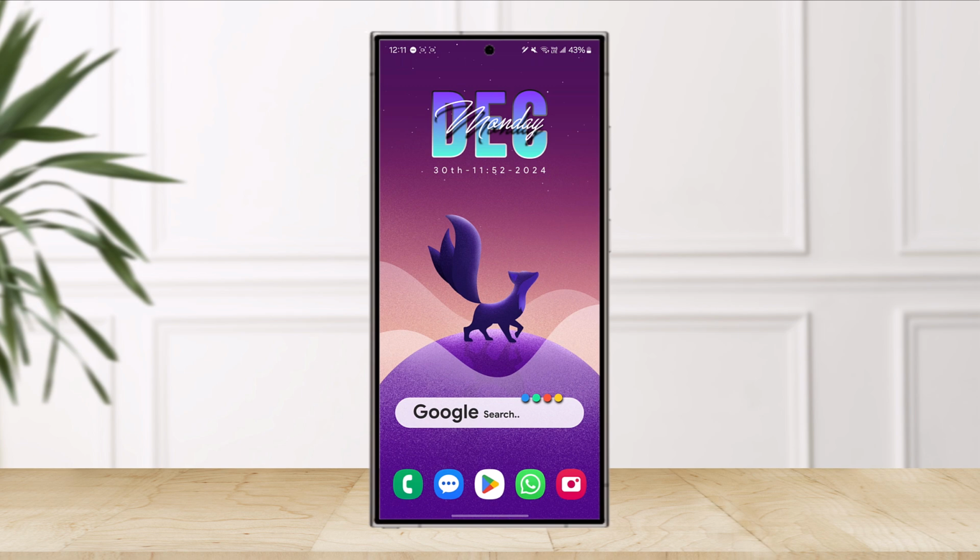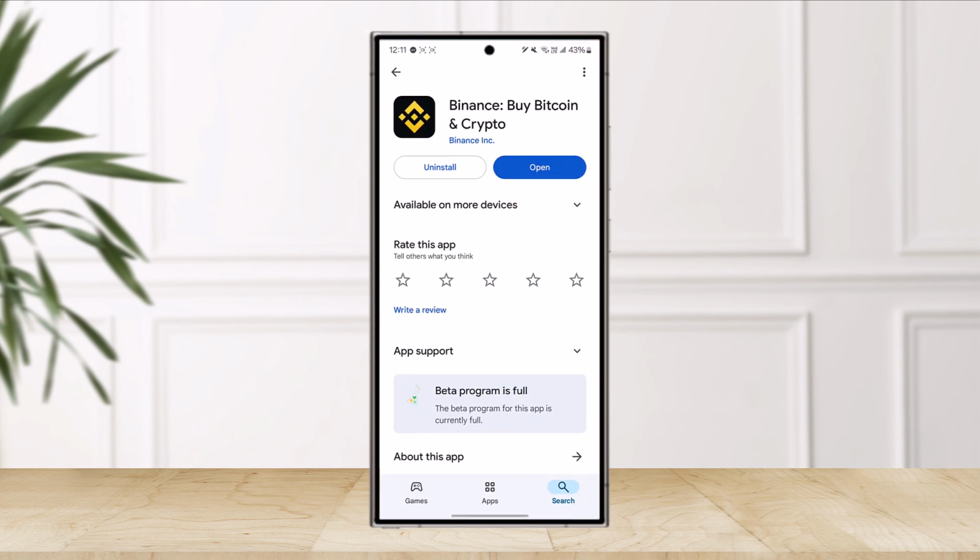So, first is identify price discrepancies. Now, arbitrage traders constantly monitor prices across various exchanges for cryptocurrencies. They look for instances where the same cryptocurrency is trading at significantly different prices on different platforms.